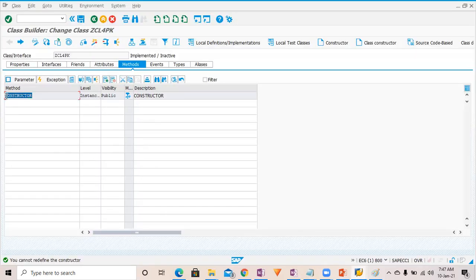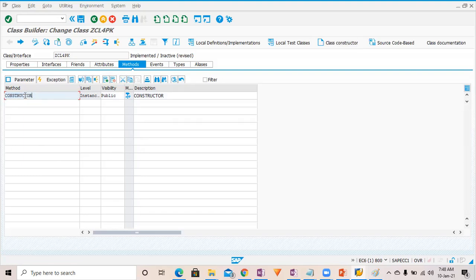Now, if I want to define a constructor for this class, this is a subclass of ZCL1PK. This ZCL4PK is the subclass of ZCL1PK, right? So if for this class I want to define the constructor, simply I have to click on this constructor button. And what will happen is that if you click on this constructor button, its own constructor will be created.